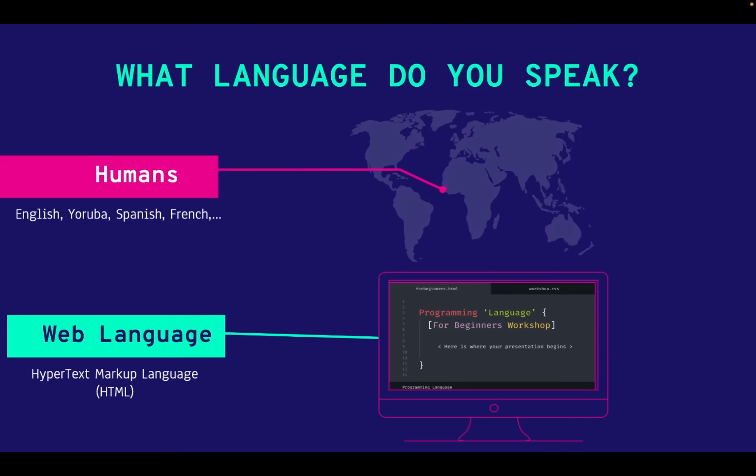But if you want to communicate with the computer, you want the computer to display web content for you, or to put an image on your website, there's a language for that. And the web language that you use is called HTML, Hypertext Markup Language. Please don't forget this. HTML, Hypertext Markup Language. That's the language that you use to program your computer to design a website for you,